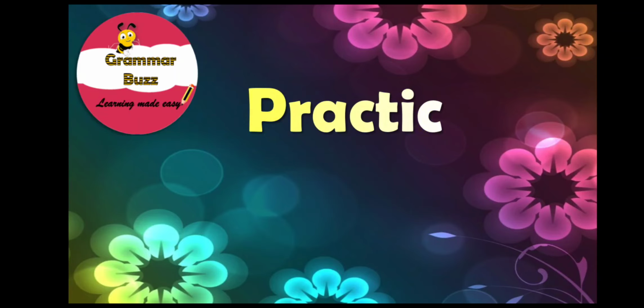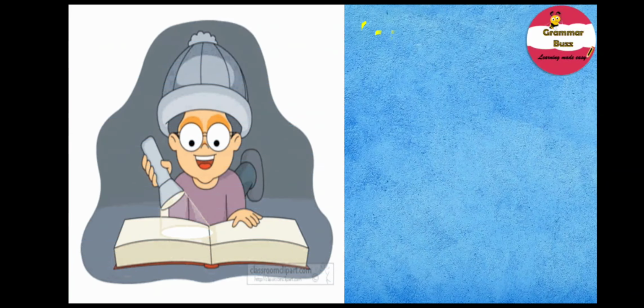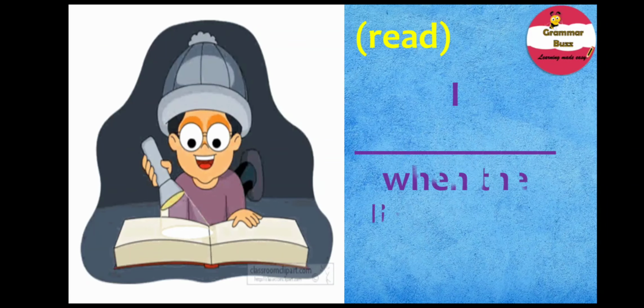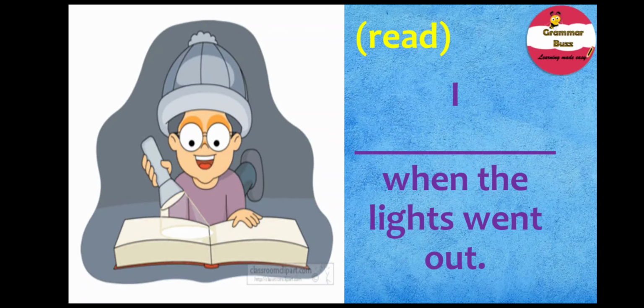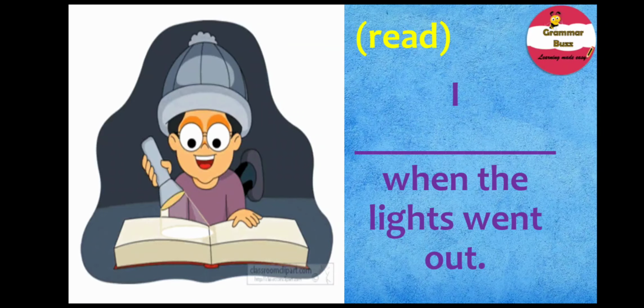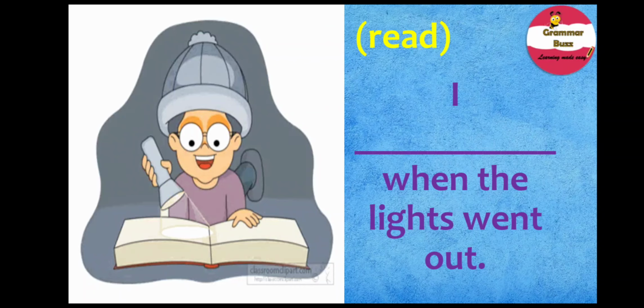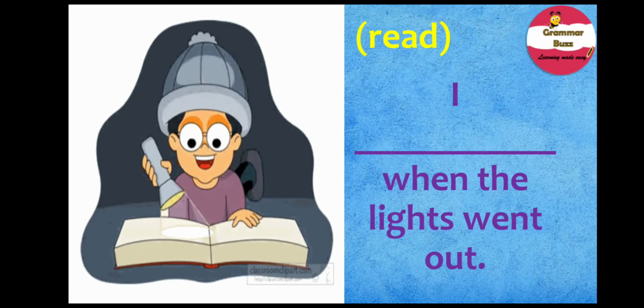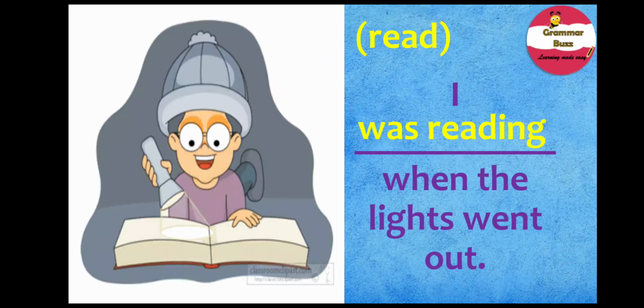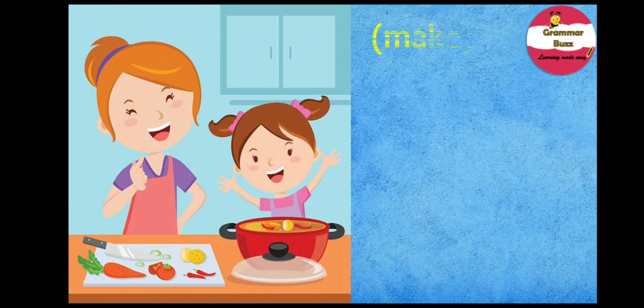And here comes our first sentence. And it says, I, when the lights went out. And your verb is read. Well, how do you form a sentence with read in the past continuous tense? Have you spotted that all right? I think you have, and you are right. It is was reading. I was reading when the lights went out. Good job.